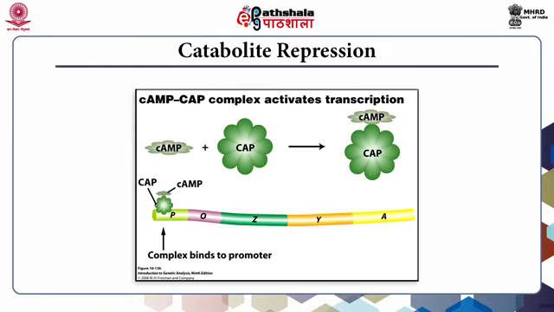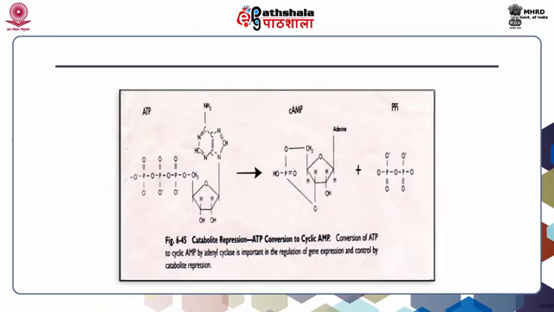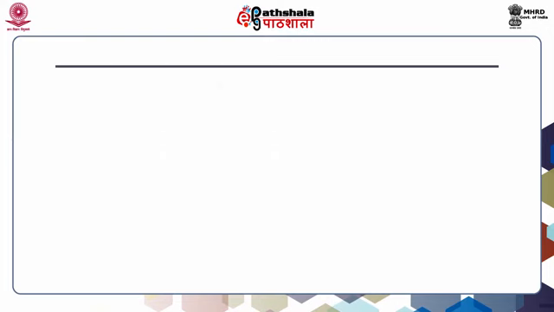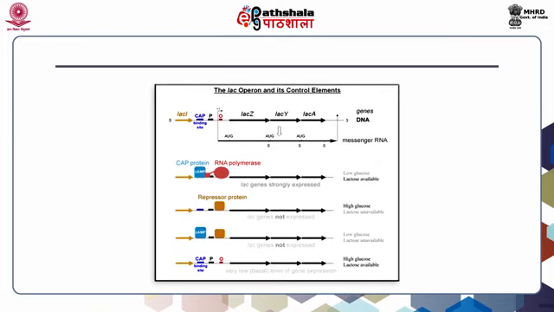There is an inverse relationship between the concentration of cAMP and ATP, in which levels of cAMP respond to the state of cellular metabolism. Molecules of cAMP are formed from ATP by the enzyme adenyl cyclase. Intracellular levels of cAMP are low when rapidly metabolizable substrates such as glucose are used. Under these conditions, the CAP is not able to bind at the promoter region. Consequently, RNA polymerase is unable to bind to catabolite repressible promoters, and transcription at a number of regulated structural genes ceases in a coordinated manner.